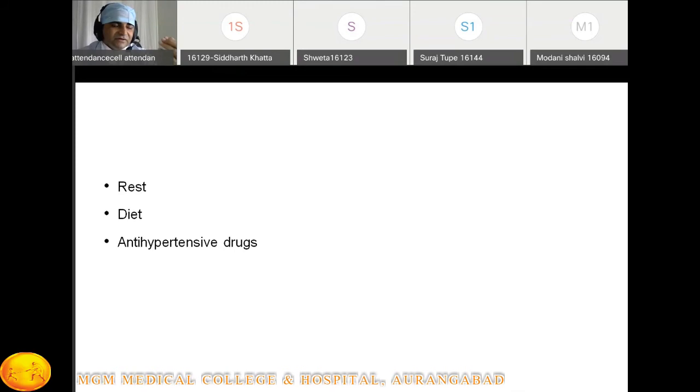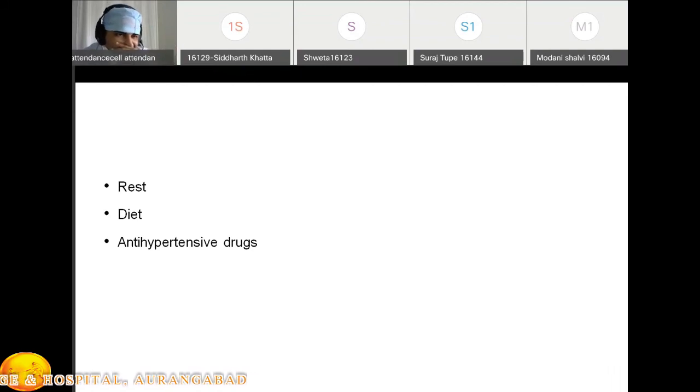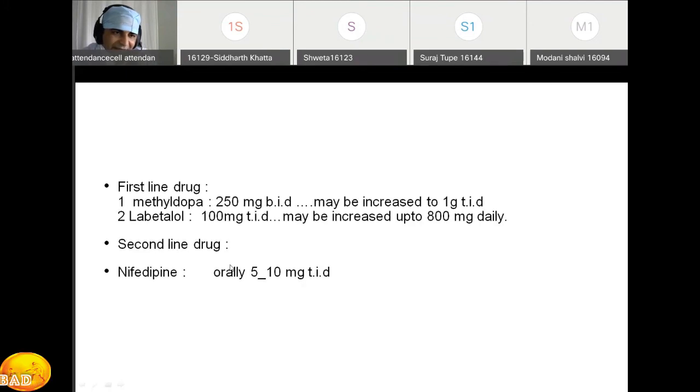So whenever there is preeclampsia or gestational hypertension or any sort of hypertension, first we admit this patient, then we make the judgment, we'll come to that point. So the admission is an important part of the treatment. 4 points: admission, rest, diet, and antihypertensive drug. Okay. So this is important, antihypertensive drug.